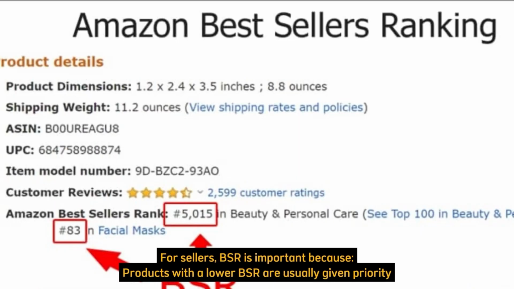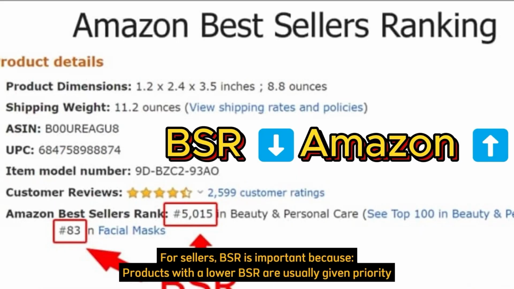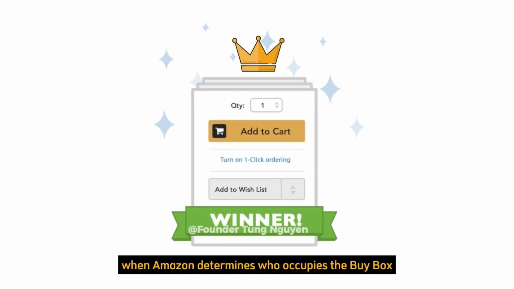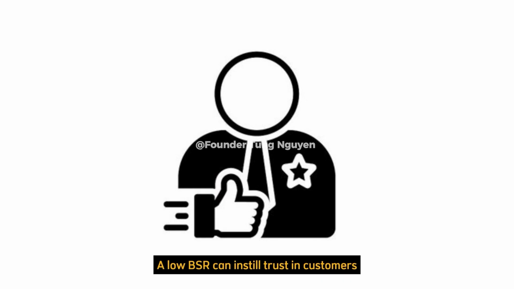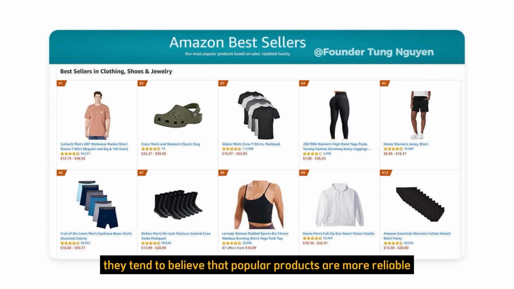For sellers, BSR is important because products with a lower BSR are usually given priority when Amazon determines who occupies the buy box or appears on the top product page. A low BSR can instill trust in customers. They tend to believe that popular products are more reliable.